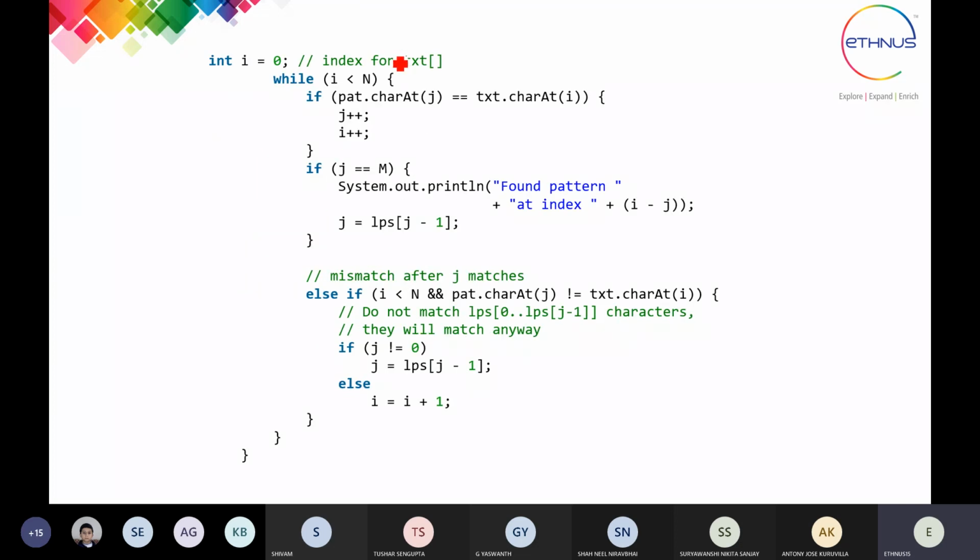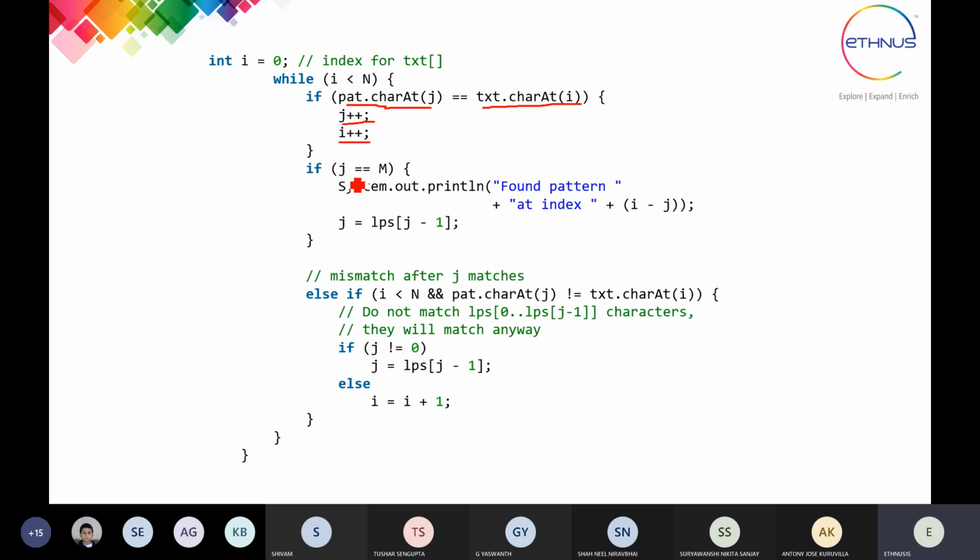You are going to check whether the character in the pattern is present in the text or not. If it is present, then we are going to move to the next. The simple code is used here. If it is present, it means the character at the jth location matches the character at the ith location of your text string, which is the input string in which you have to find the pattern. So each character from both has been checked. If both have the same character, then we go for the next one.